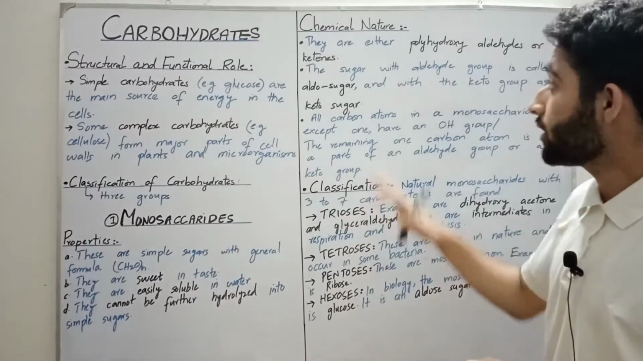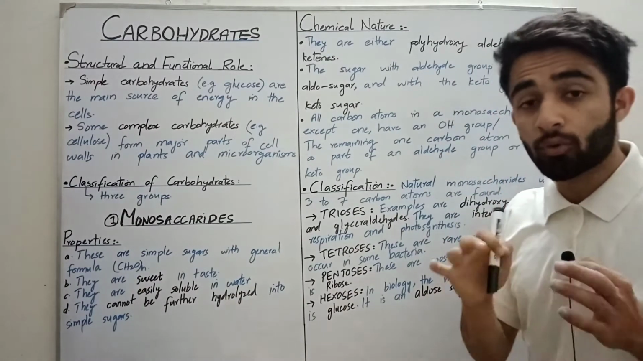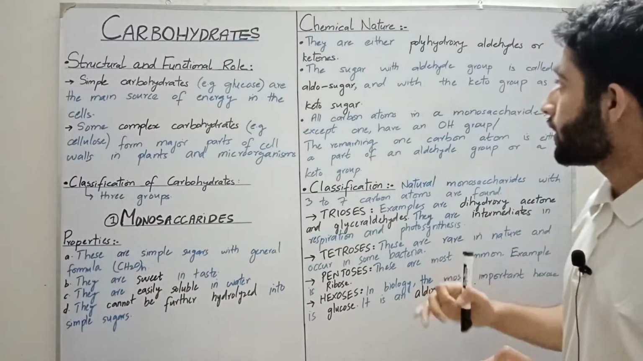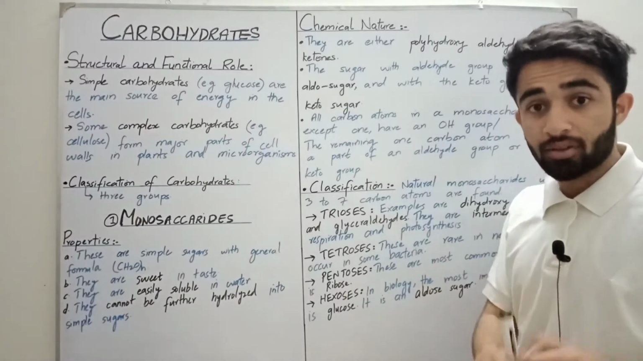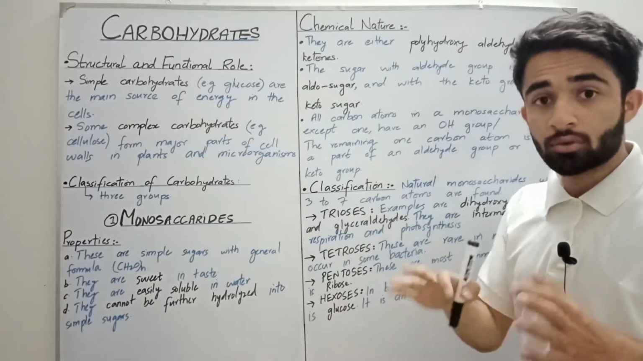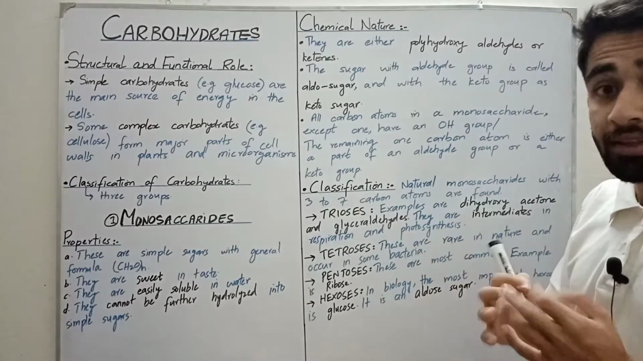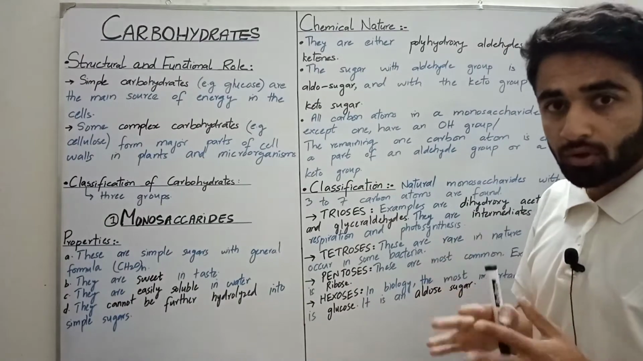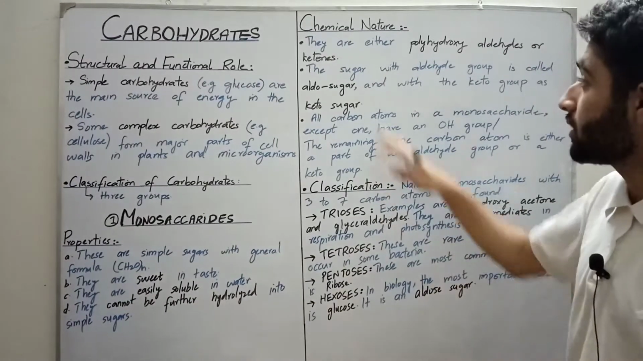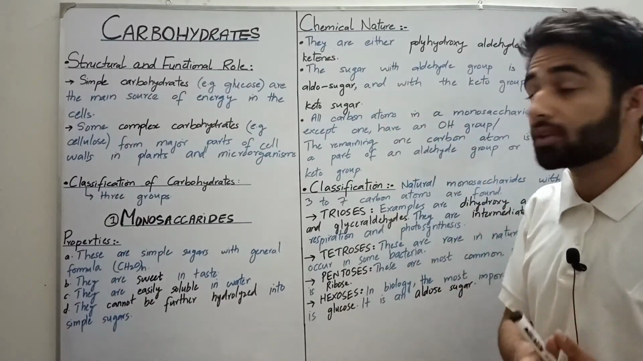The next point is the chemical nature. Monosaccharides are either polyhydroxyaldehydes or polyhydroxyketones. Polyhydroxy means that they have more than two hydroxyl groups, and they have either an aldehydic group or a ketonic group. The sugar with the aldehydic group is called an aldo sugar, and the sugar with a keto group is called a keto sugar.